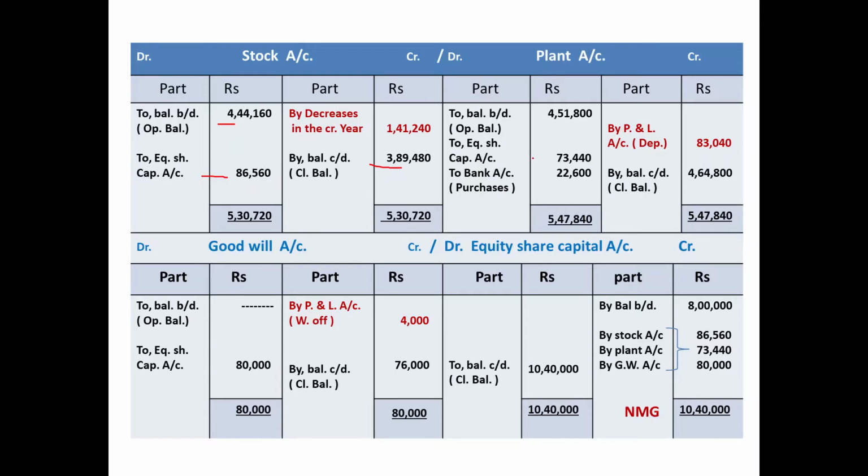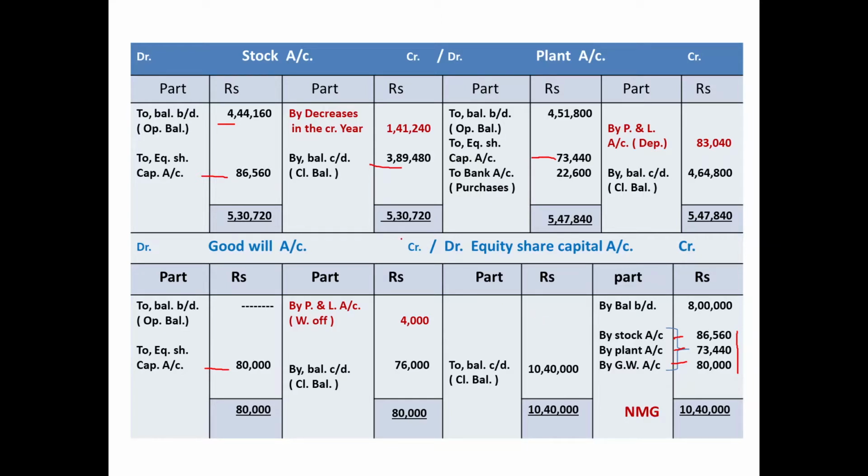Plant account debited 73,440. Goodwill account debited 80,000. To equity share capital account credited 2,40,000. Opposite amount, opposite narration: stock account, plant account, goodwill account. So this was the posting for the transaction of assets of another company being purchased.